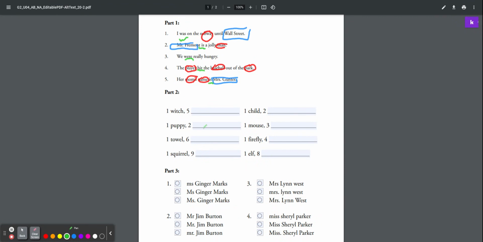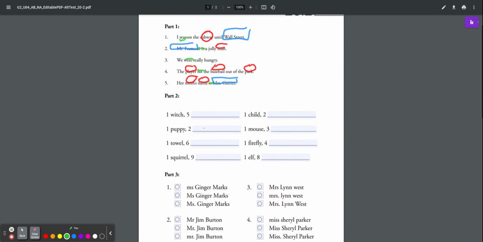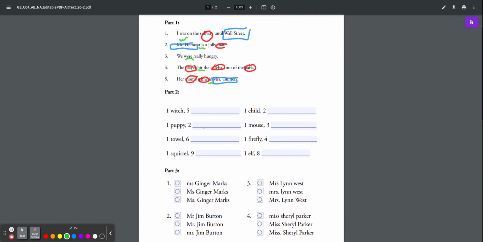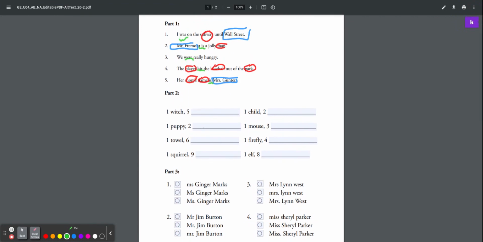Okay, next we're going to go to part 2. On part 2, we're going to do some changing. So we're going to change our nouns from singular to plural. So I had 1 witch, and then it became 5 witches. I don't want 5 witches. So since it ends in CH, I know that I must add ES. If you said ES, you are correct.